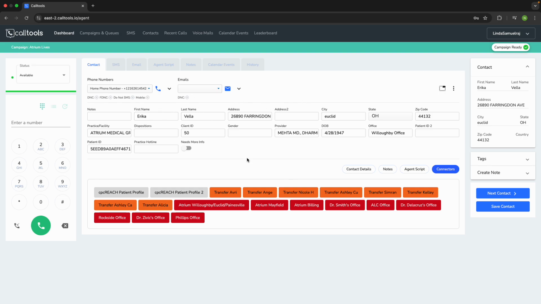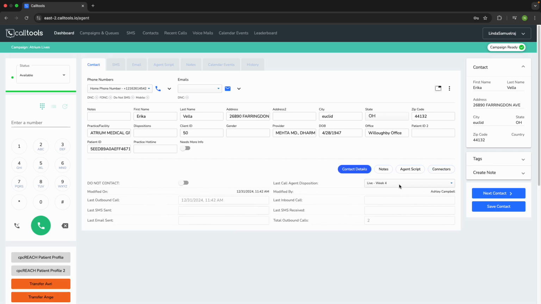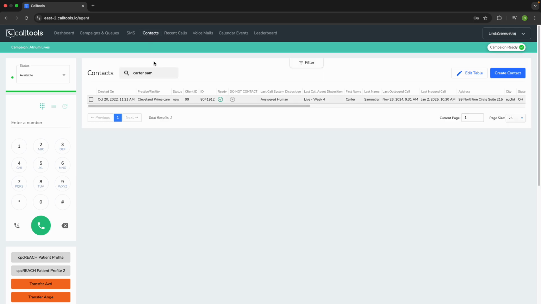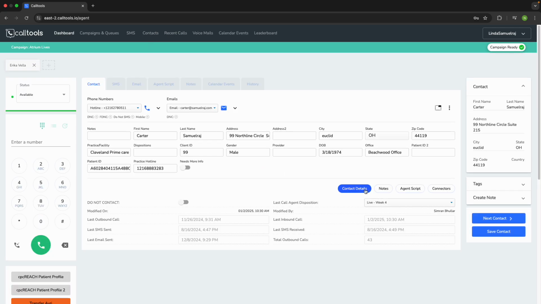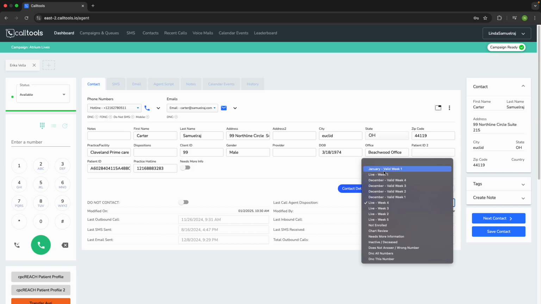Let's see. So down here at the bottom, matter of fact, I'm gonna go back to the one that we're gonna use, Carter's, for now. Alrighty, so after you call, there will be a bubble menu up at the top, and it will have all of these dispositions labeled here.